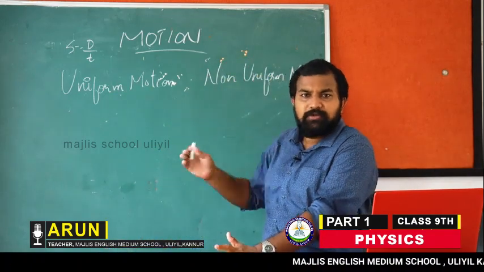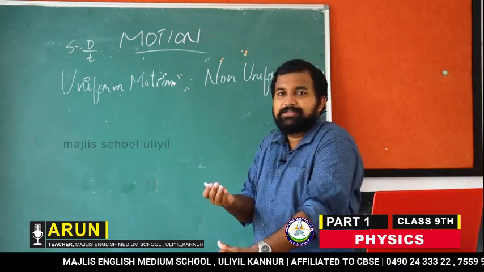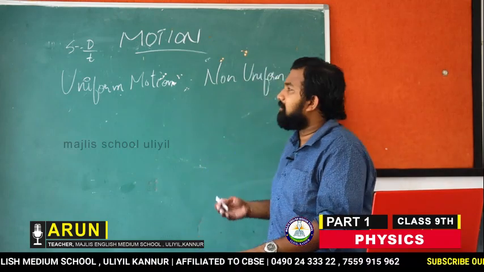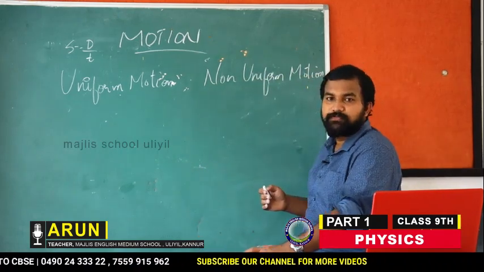And if the body is not traveling equal distance in equal interval of time, then we say the body is in non-uniform motion. Clear?